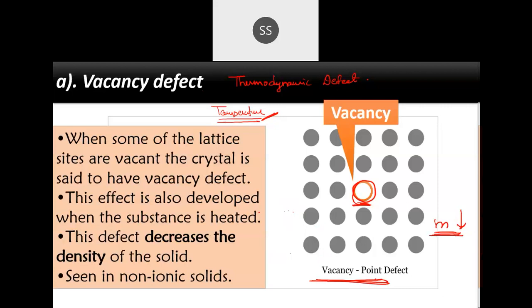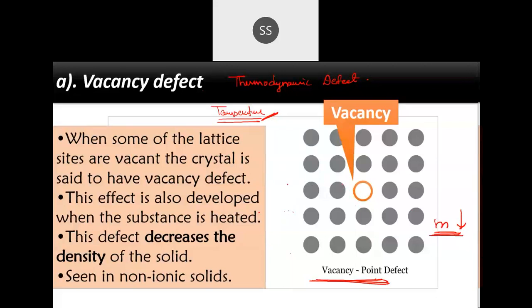Once again I'm repeating, vacancy defect is where vacant sites are created. If a vacant site is created, then that defect is called a vacancy defect. Usually this happens because when you heat the crystal, it absorbs that temperature and these molecules move out from the crystal lattice. And when this defect takes place, how does it affect the density? Here one atom has gone missing; in a huge crystal, so many atoms might go missing from that site, so many vacant places will be created.